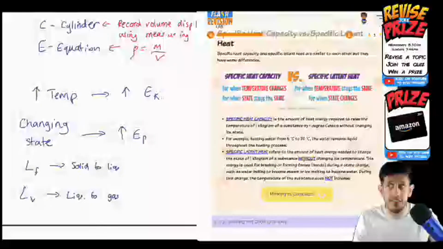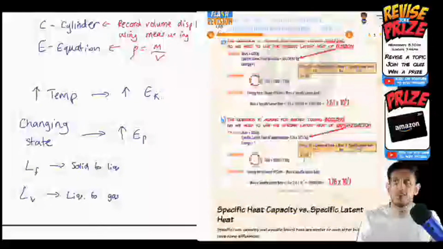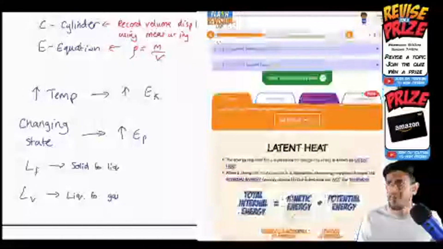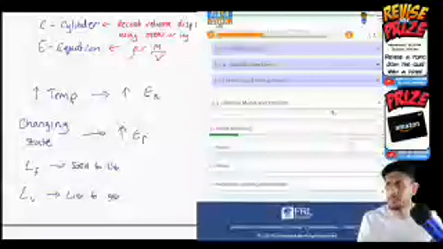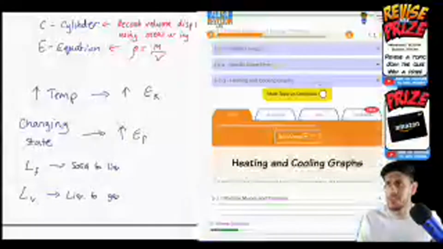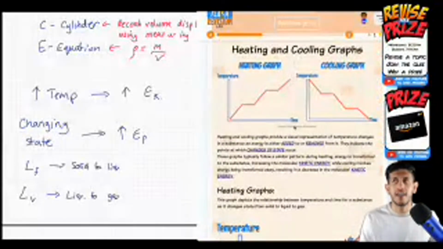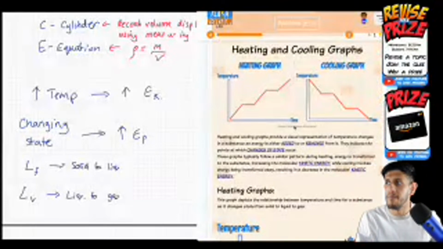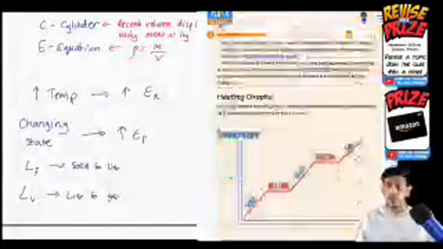And now the last bit, before I get into the quiz. So please pay attention. Let me show you heating and cooling graphs. Depending on the substance, I'm going to refer to water as the example. I'll go through the energy part, and I'll come back to that just before we start the quiz. But here I'm just going to refer to heating and cooling graphs quickly.